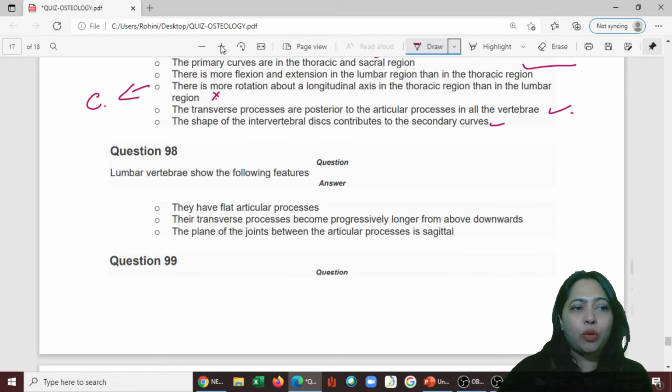98th one. So we are almost at the end of the session. Lumbar vertebrae show the following features. They have flat articular processes, and the transverse processes become progressively longer from above downwards. That's also correct. The plane of joints between the articular processes is sagittal. It is not sagittal. So the answer is C.